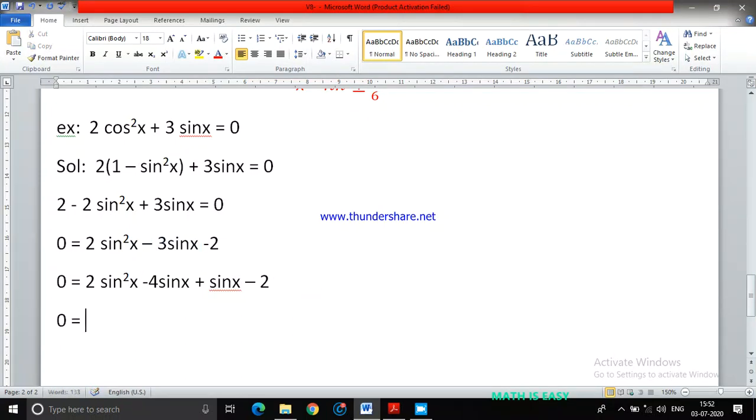Okay, so which can be written as 0 equals to, from the first two terms, what you can take common: 2 sin x you can take common. So here you will be left with sin x minus 2.